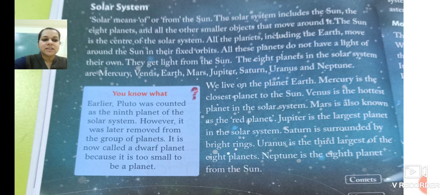Neptune is the 8th planet from the sun, means it is the 8th number. Now the sun is in the center. Then the first number is Mercury, then Venus, Earth, Mars, Jupiter. Then Neptune is the 8th number from the sun.